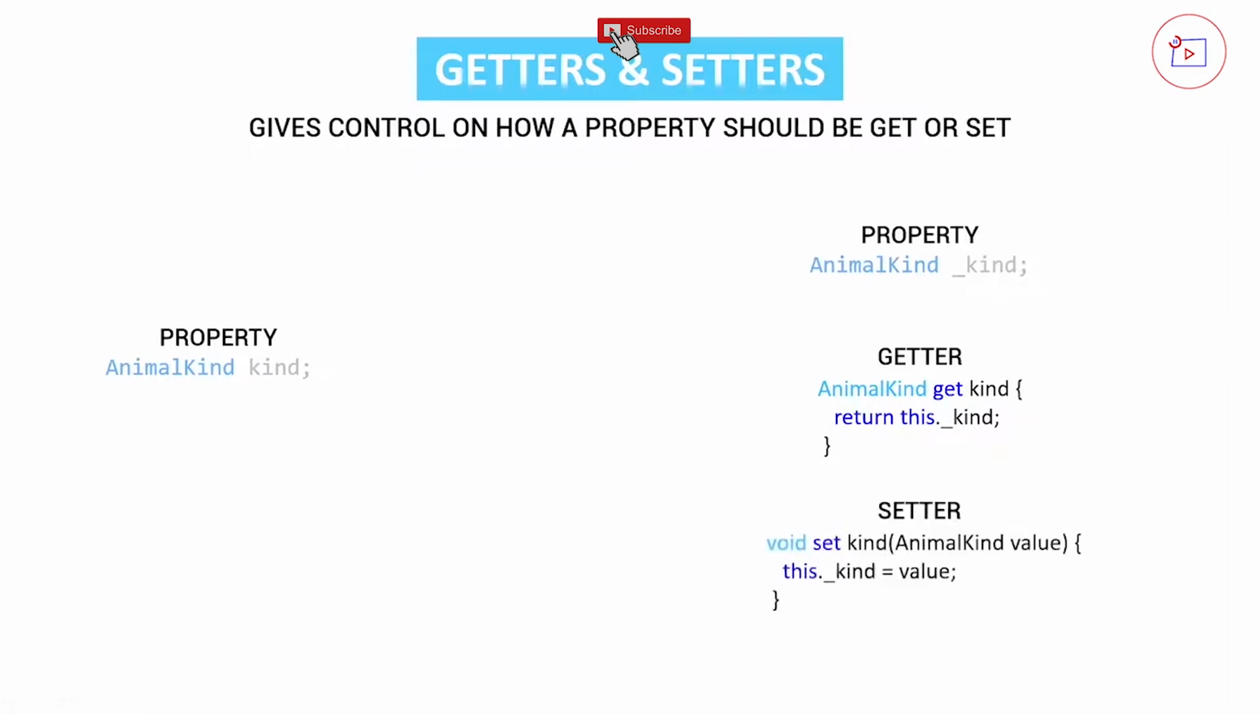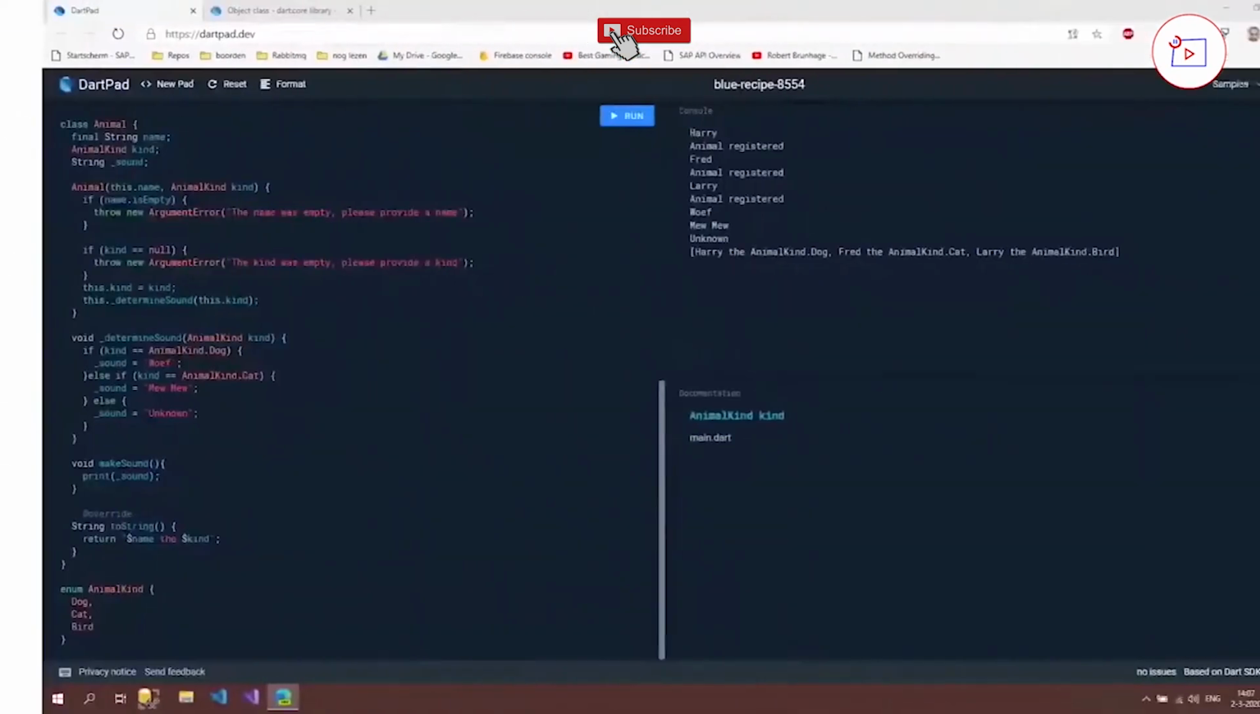The same is for the setter. The setter is a void method which uses the set keyword, and then we give in the name kind, and we use the animal kind and then a value. So that is the input, and then we set this private value with our value. So to show you what this can do, let's go to our code and implement this.